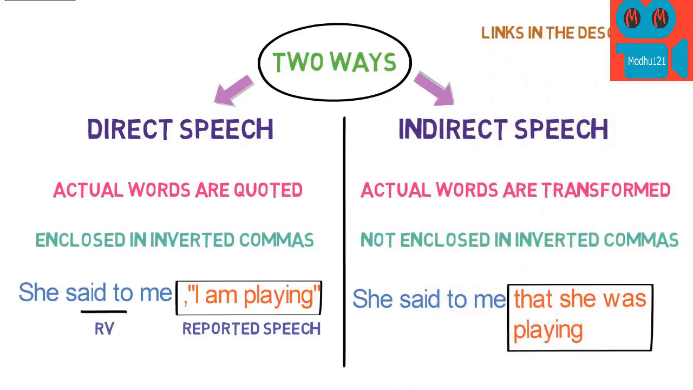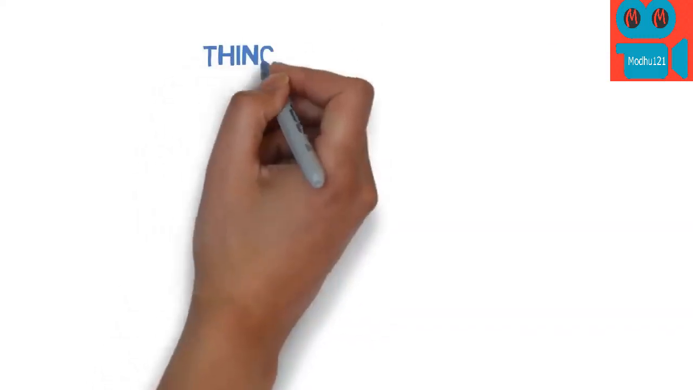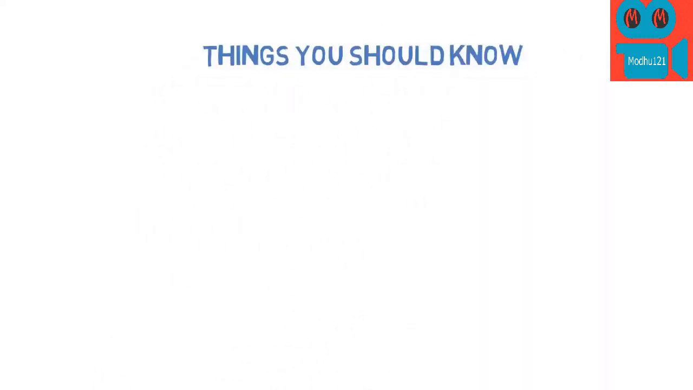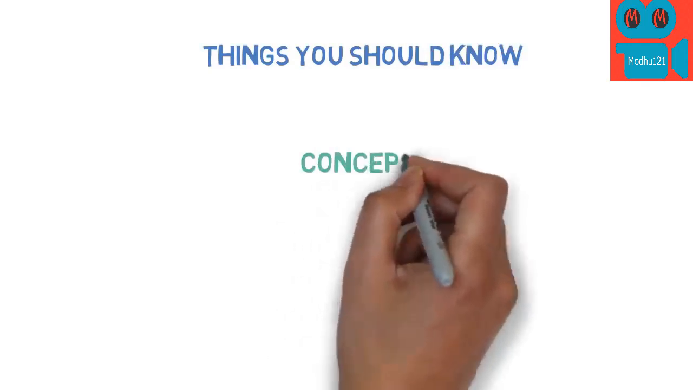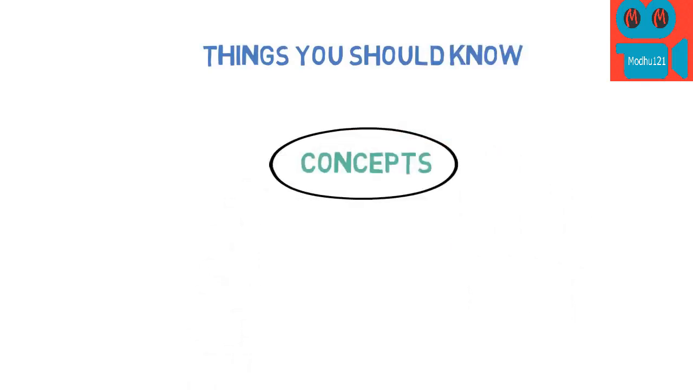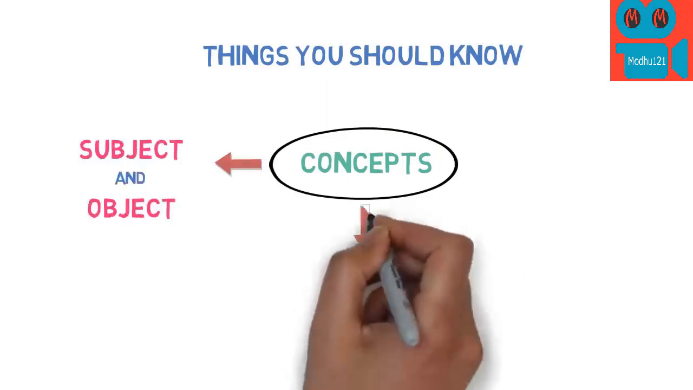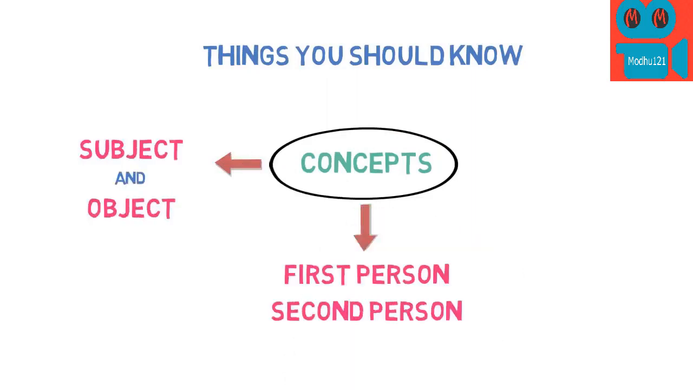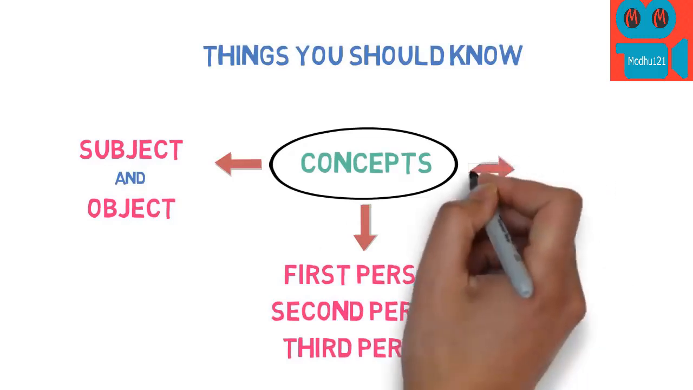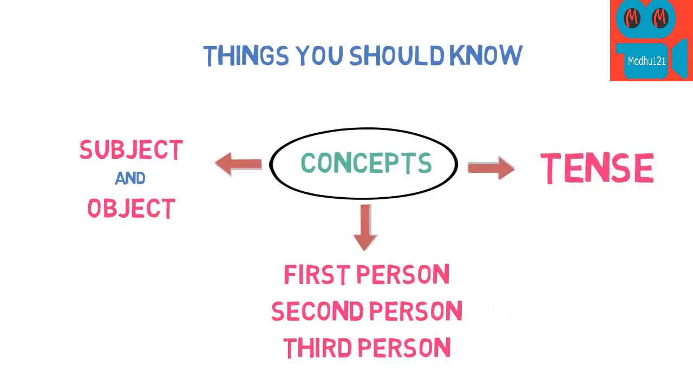We will now look at how we can convert a direct speech into indirect speech. But before we begin to understand the conversion, there are certain things that you should know very well. There are three important concepts that you must understand properly. First one is what is subject and object in the sentence. Second one is what is first person, second person and third person. And third one is what is tense. We have already discussed all of them in our previous video, but we will quickly revise here.